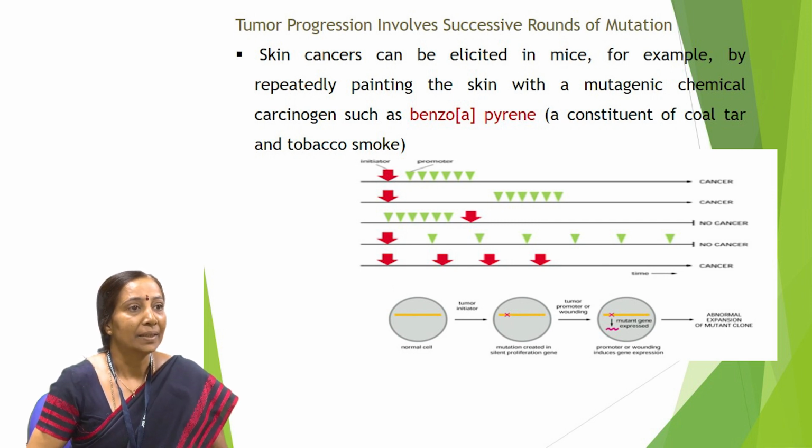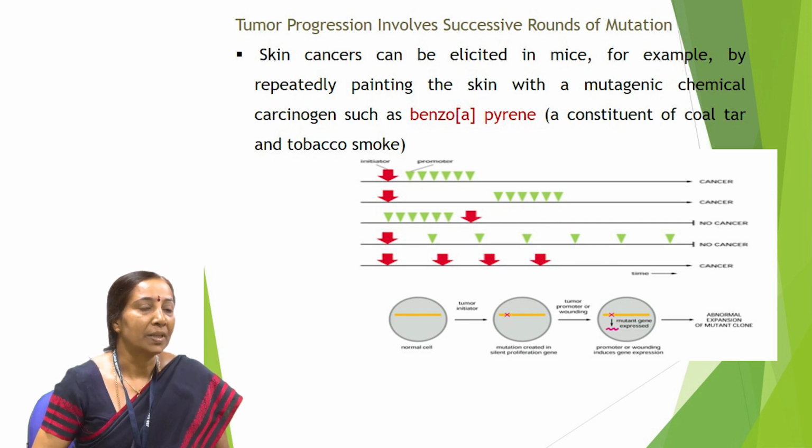But the initiator itself is not enough; we also require promoters. There are certain chemicals called tumor promoters.